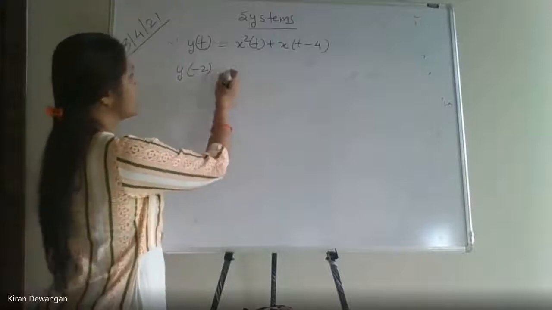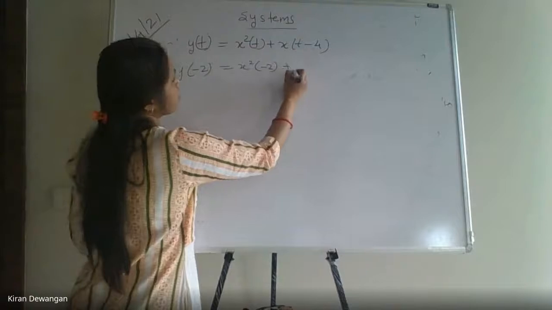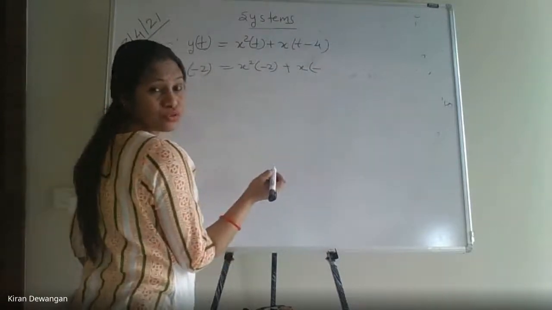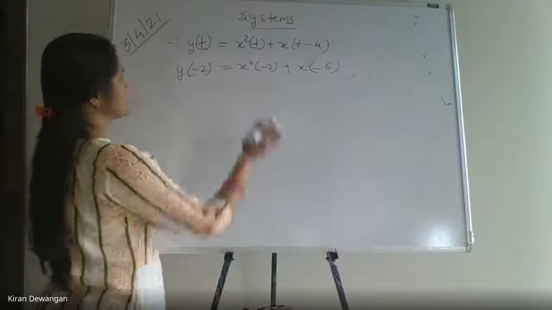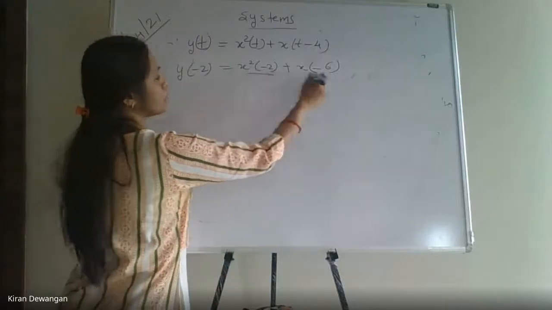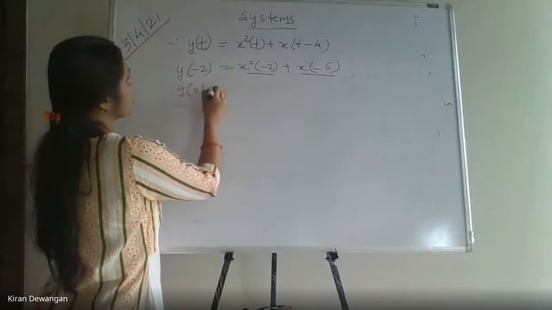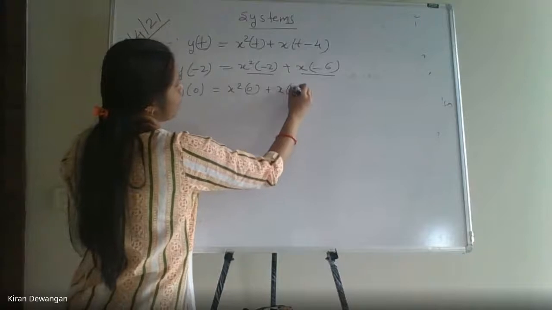We will put t as minus 2. This becomes x square minus 2, and this becomes x of minus, क्या हो जाएगा ये, minus 2 minus 4, minus 6, correct? Minus 2 minus 4 will be minus 6. Hence here it is depending on present as well as past value. If I take y of 0, it will be x square 0 plus x of minus 4.